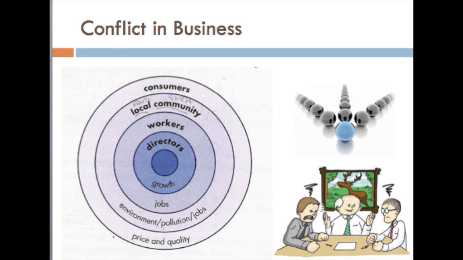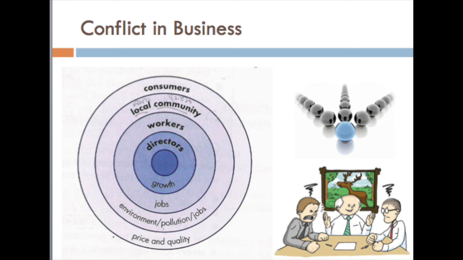Now, why does conflict arise in business? We need to know the reason. In every business, there is a group of stakeholders who are directly or indirectly involved with the business, such as the directors, workers, local community, and consumers.